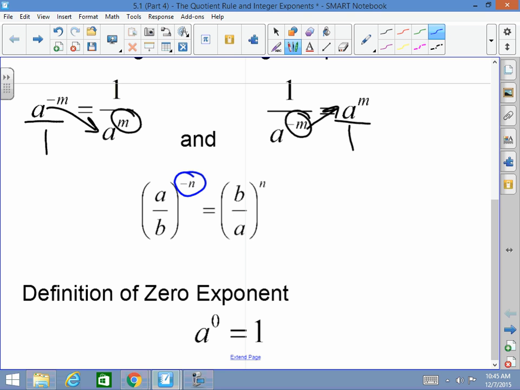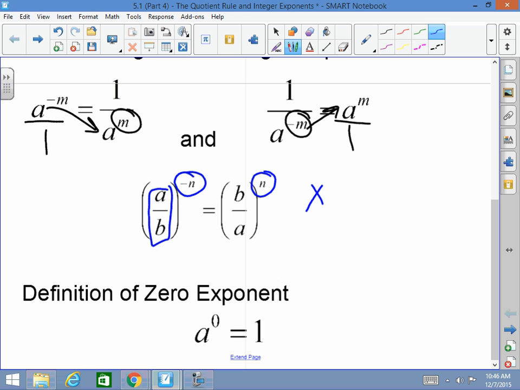If I want to get rid of that negative n power, all I have to do is flip the inside of the parentheses. So if I had a over b, I turn it into b over a, and I have automatically now changed the sign of the outside exponent. Do not change the sign of what's inside of the parentheses.